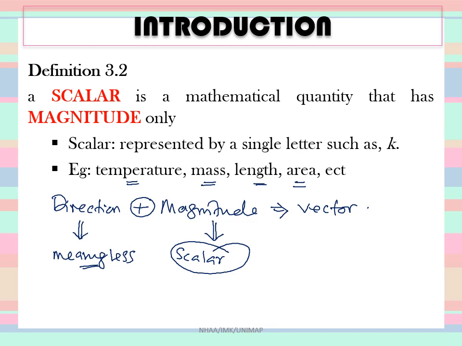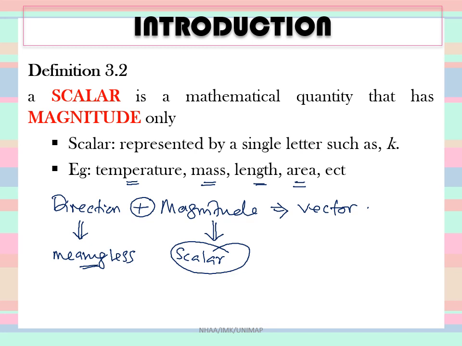To tell the temperature of your body, you don't need a direction, you just need a scalar, which is the magnitude, how much, 35 degrees. For example, your weight, you don't need direction for your weight, so your weight is a scalar. 45 kilogram is my weight, for example, so that is a scalar.